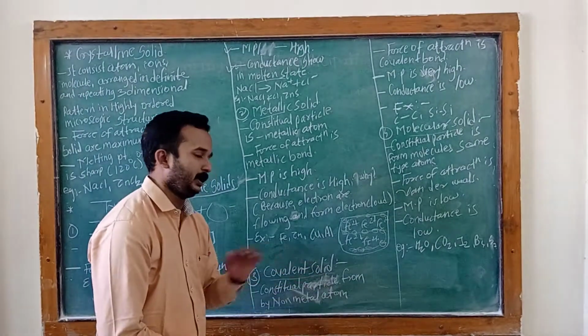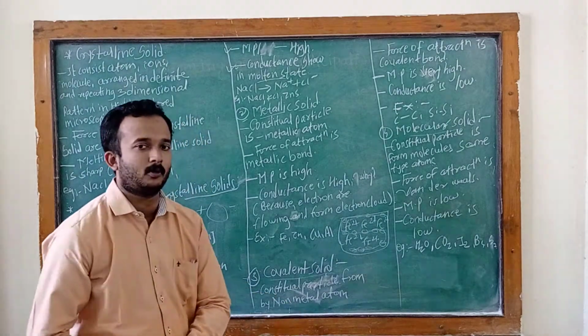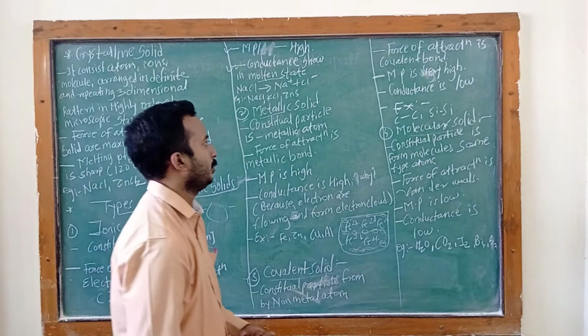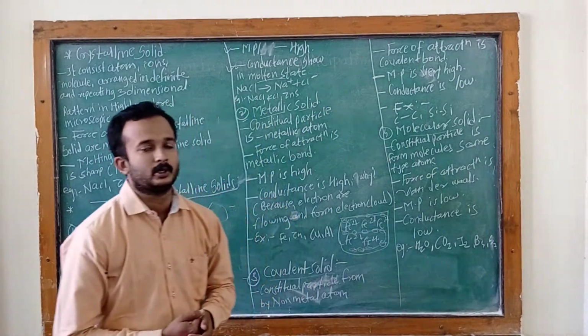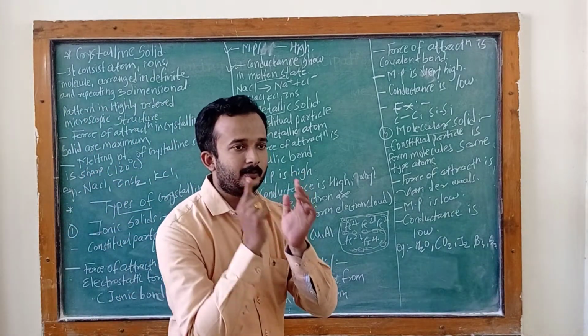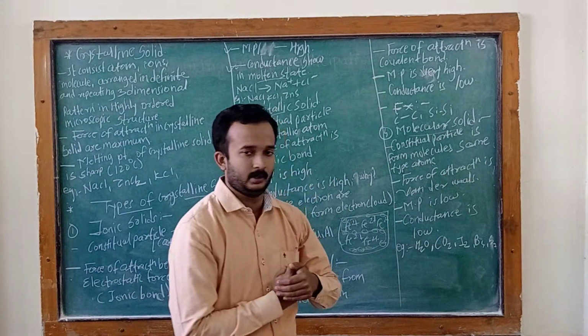These non-metal atoms form the covalent solid. This is the first point in the covalent solid. The second point is that the force of attraction between the two atoms is the covalent bond.